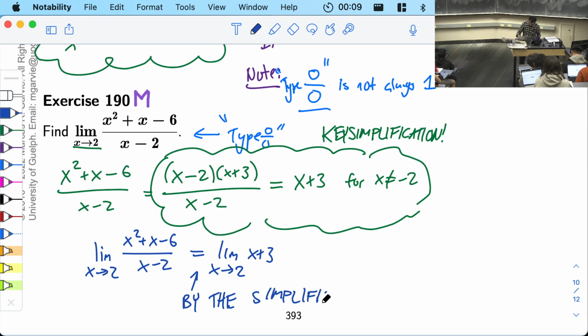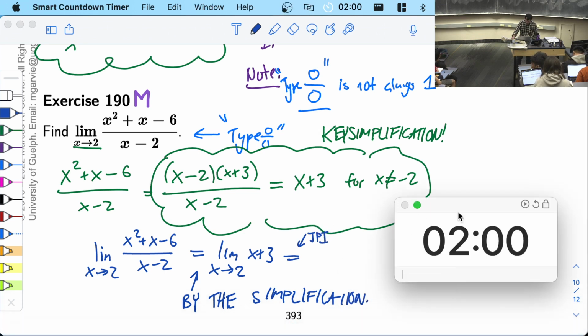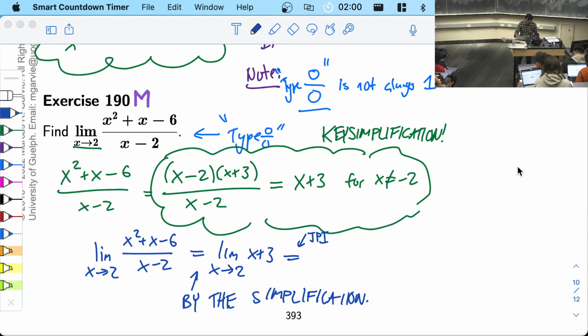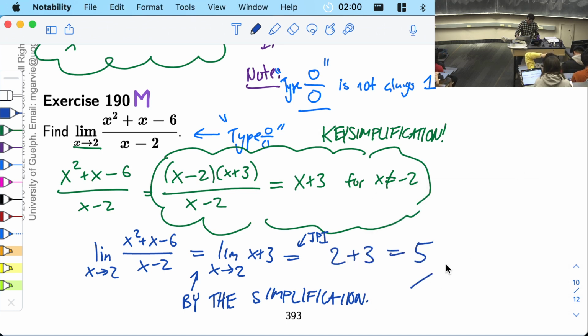Okay, so we're left with the limit of x plus 3. How do you do the limit of x plus 3? You just plug in. Just plug in. And that completes the whole shebang. 2 plus 3 equals 5. So if you got 5, well done. That's how you do it.